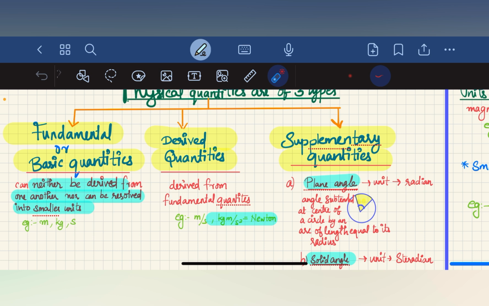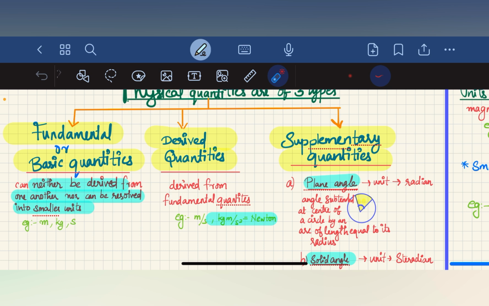They cannot be resolved into smaller quantities, and they cannot be derived from other quantities. The examples are meter, kilogram, and second.